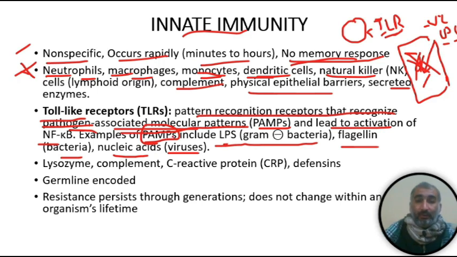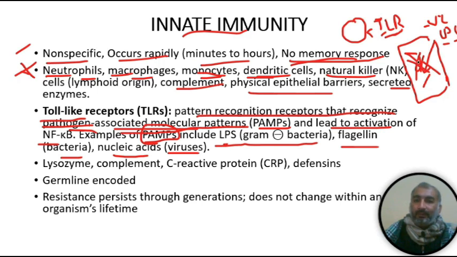I'm going to repeat that section again: for example, this is a macrophage, and the macrophage has a toll-like receptor, TLR, and that receptor will bind with that particular bacteria.